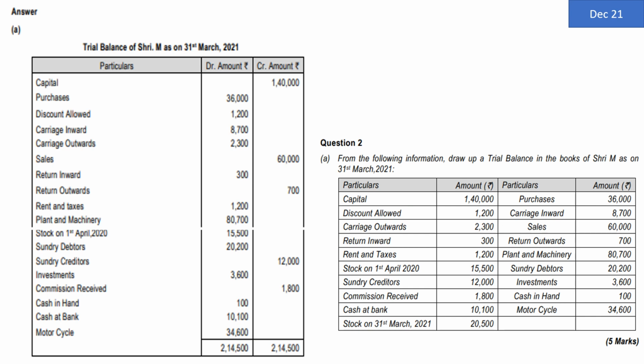Whatever the format you are choosing, don't forget to write the heading trial balance of Shri M as on 31st of March 2021. Name of the person or name of the business is required to be also written, as well as the date on which the trial balance is prepared is also supposed to be written. Don't forget to take the total of the trial balance and then 5 marks are in your pocket. Very easy question. 5 marks are already given by institute to you. Let us go ahead for next question, question number 2B in the next video.